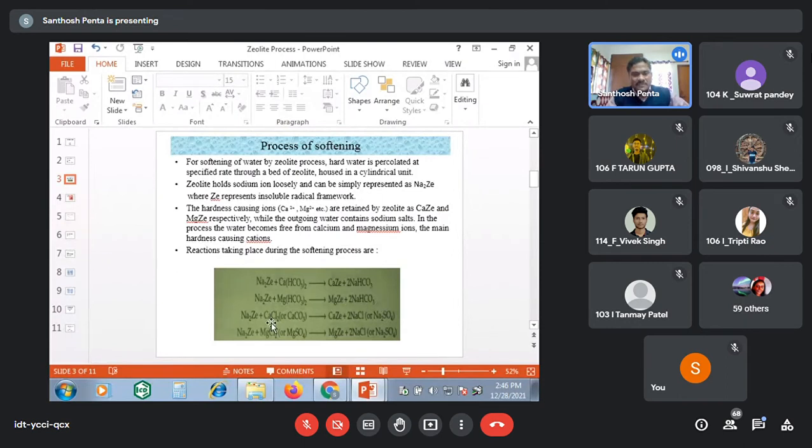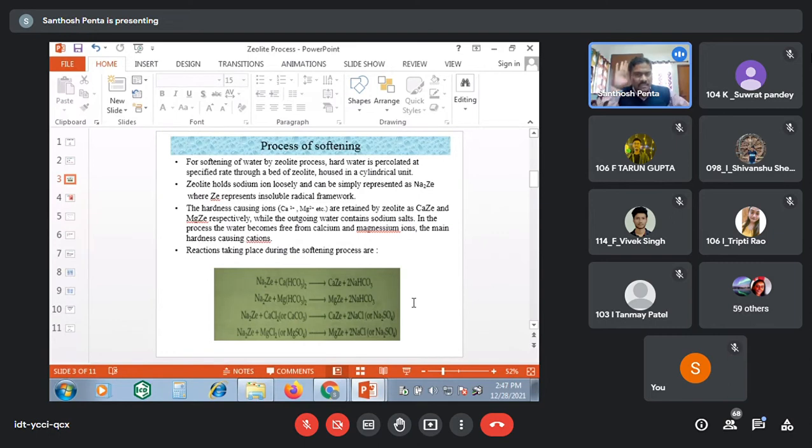Say for example, if calcium chloride is there, that is a permanent hardness causing ion. When the calcium chloride passes through the sodium zeolite bed, it is going to produce calcium zeolite plus sodium chloride. Or if calcium sulfate is there, then calcium zeolite plus sodium sulfate.